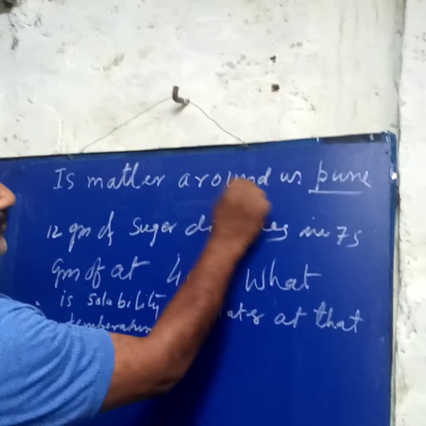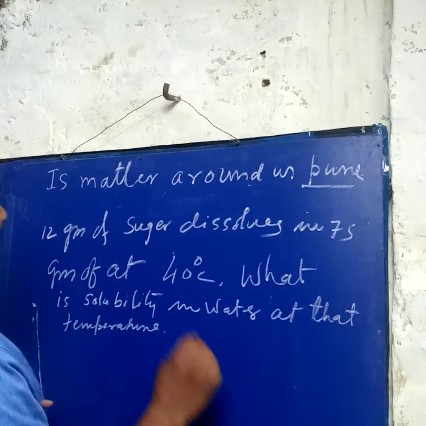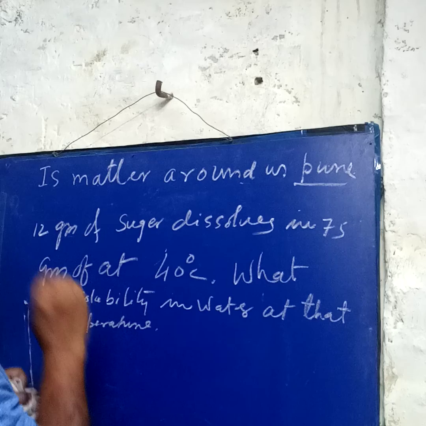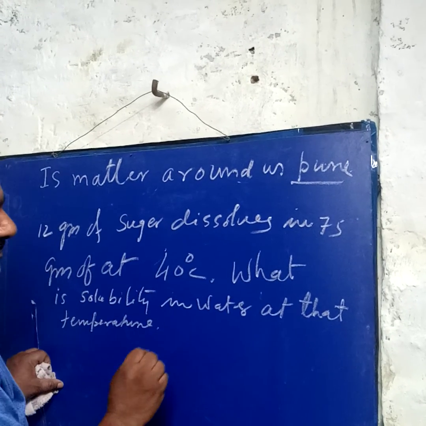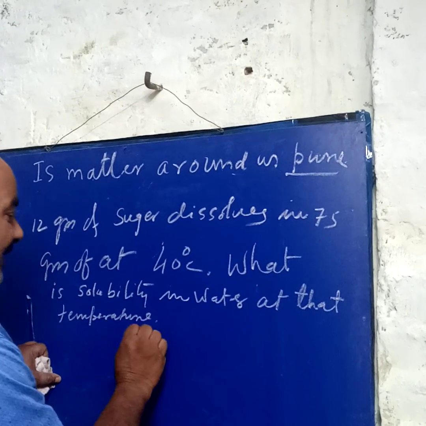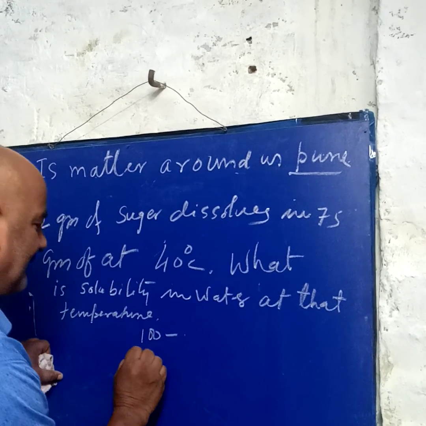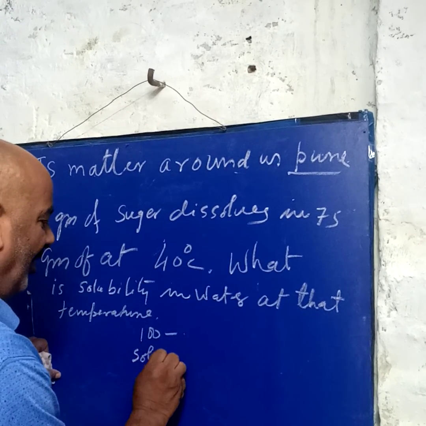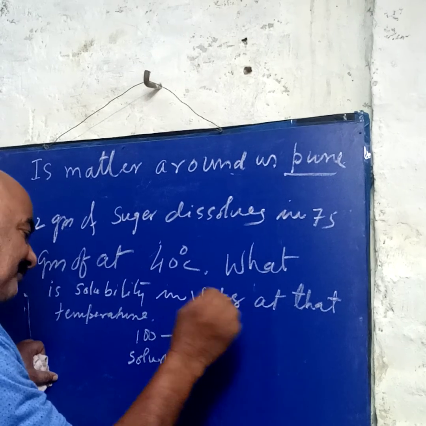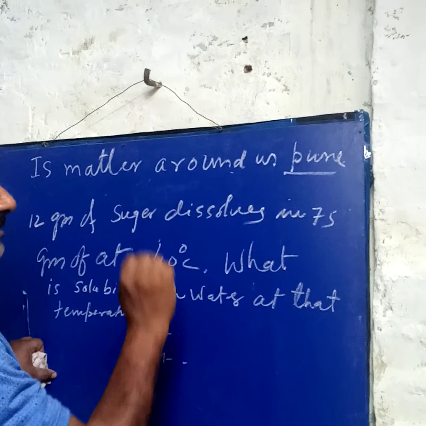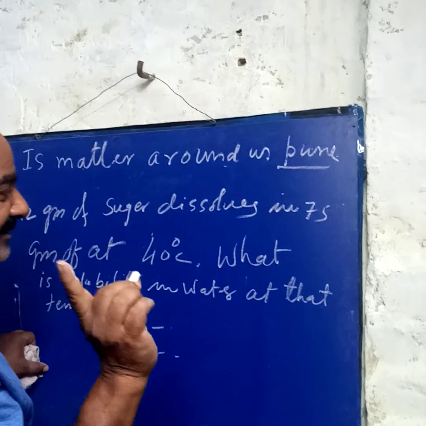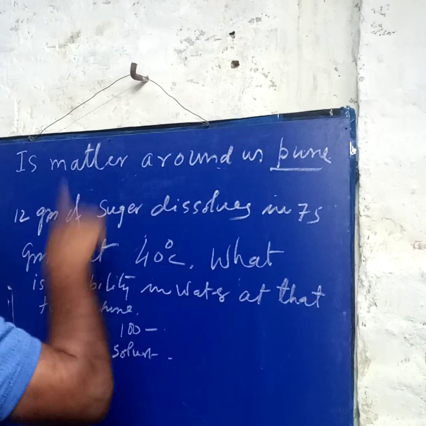Is matter around us pure, for class 9. Today I will discuss solubility. What is solubility? Solubility means how much solute will dissolve in 100 gram of water, that is, in 100 gram of solvent, to make a saturated solution at a given temperature. The temperature is fixed, because if the temperature is higher, the solubility will be higher.